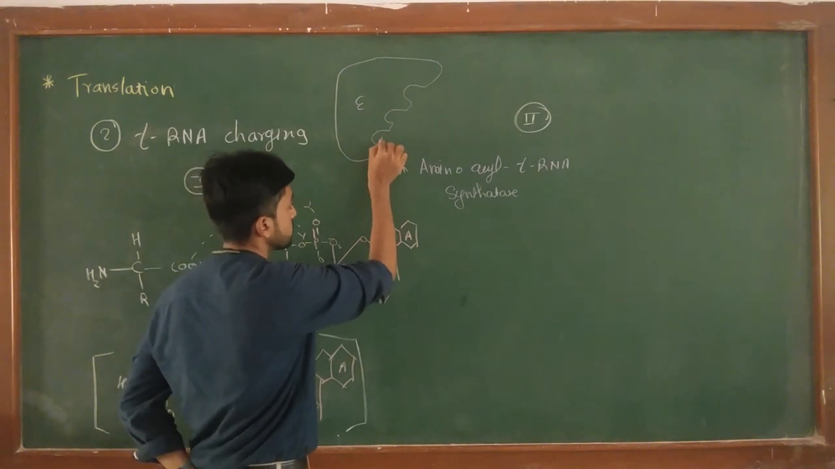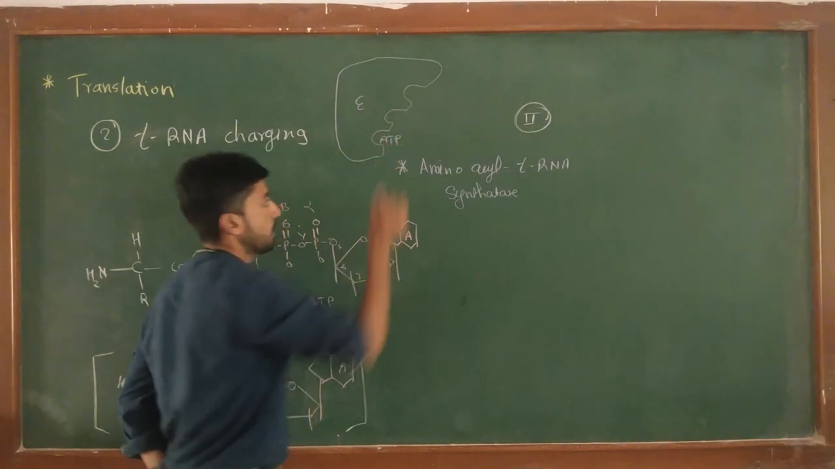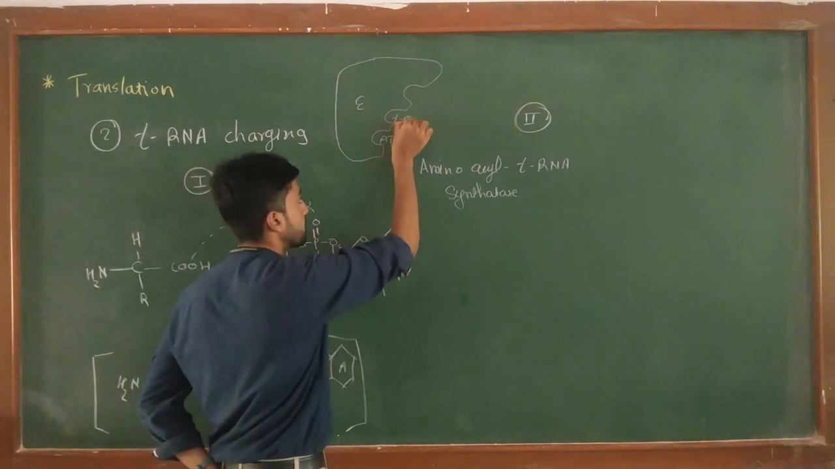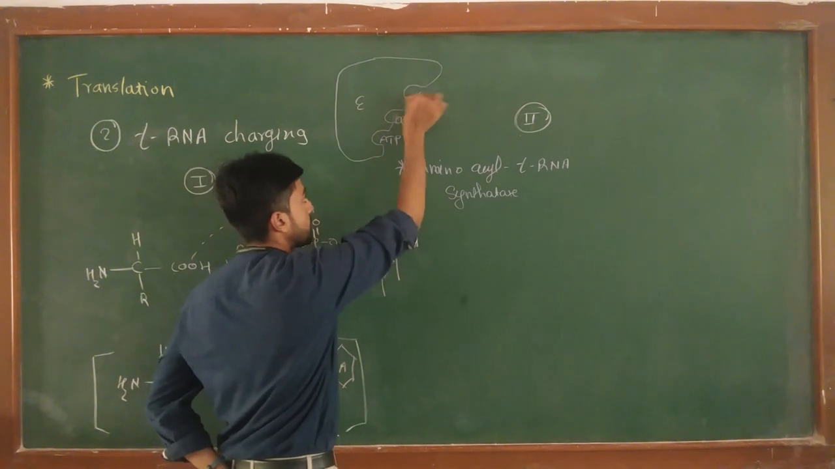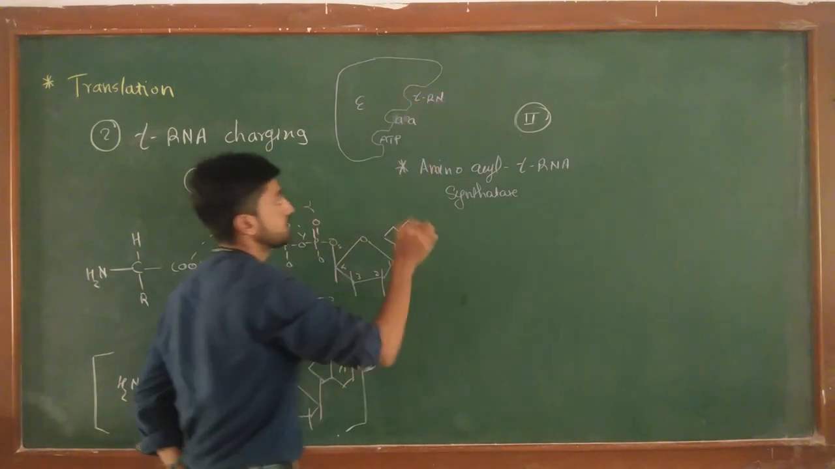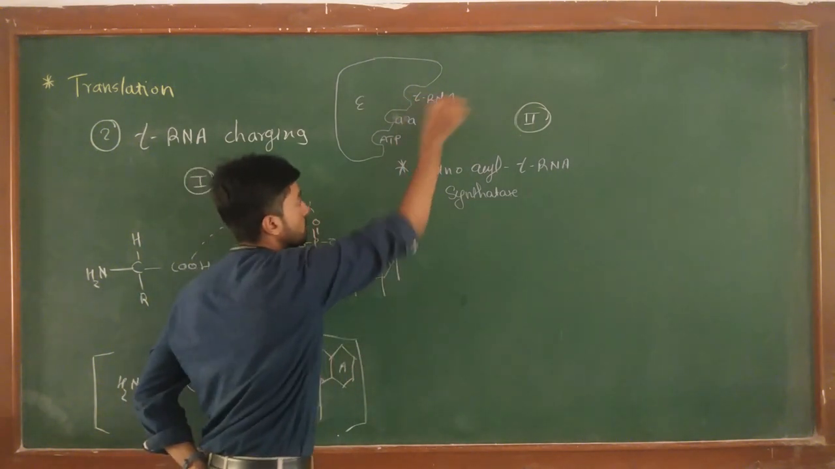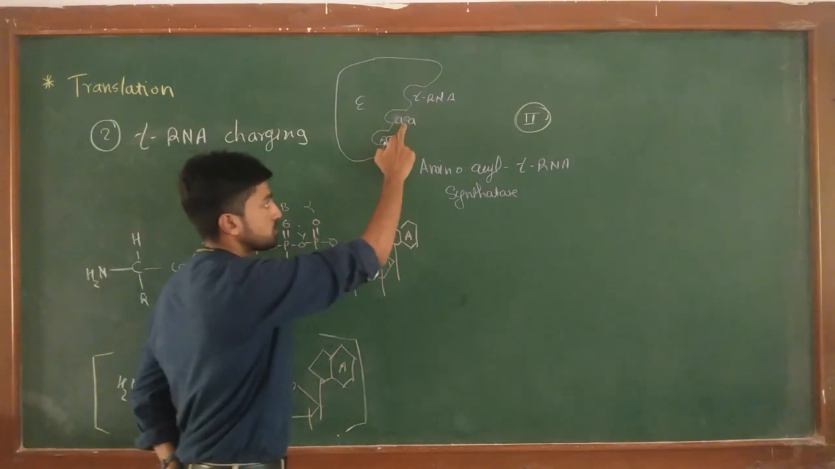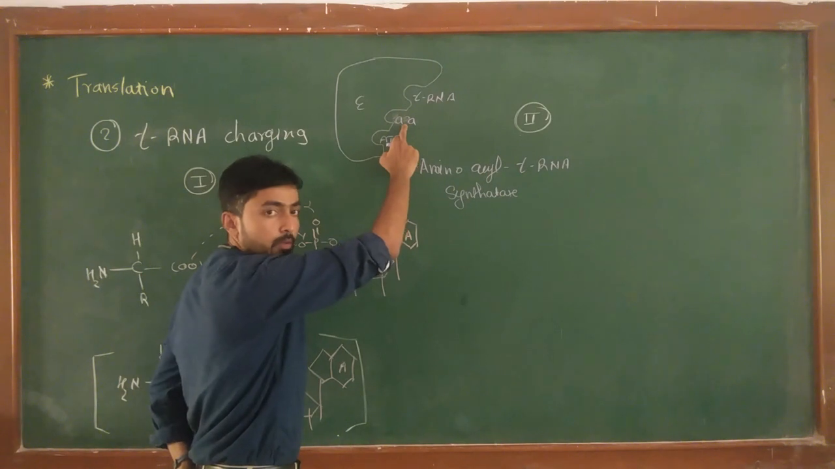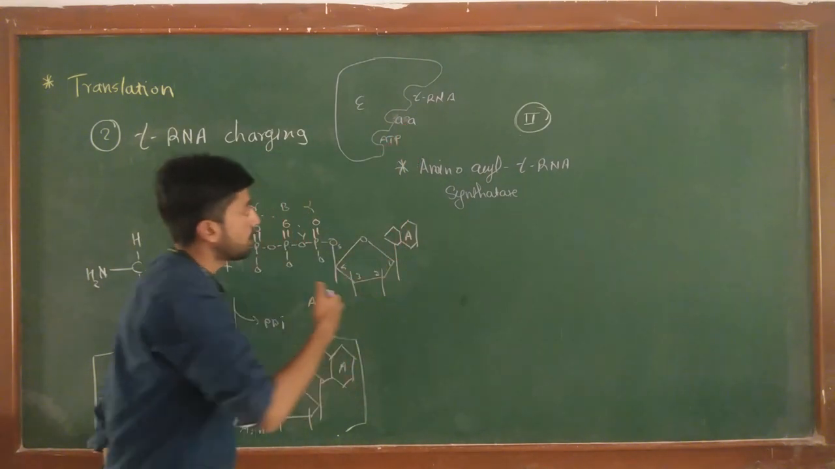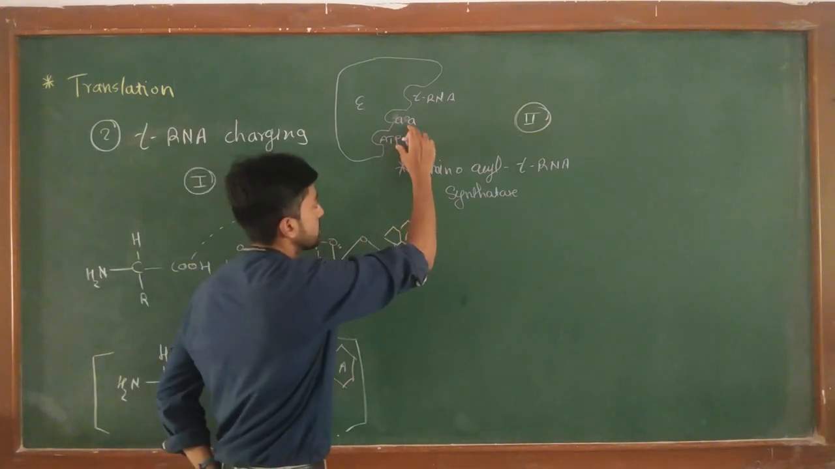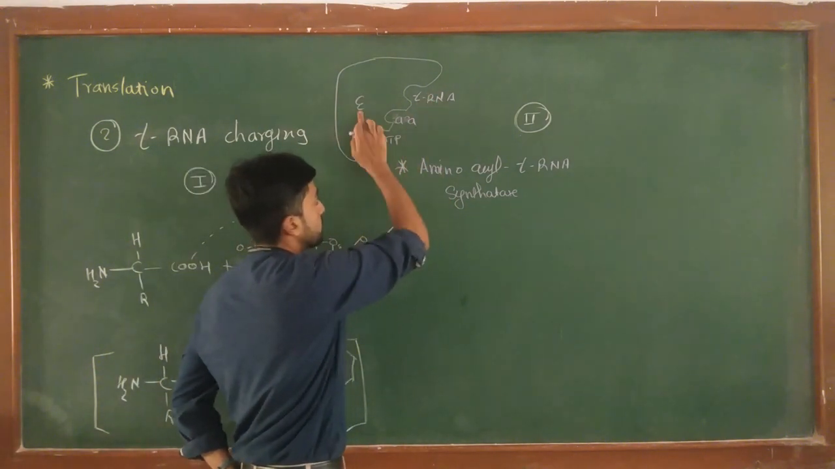The first active site attaches to ATP. The second active site attaches to the amino acid. The third active site attaches to tRNA. So in the first case, ATP gets attached with the amino acid to form the aminoacyl monophosphate form. Then that form is transferred to the tRNA by the enzyme.